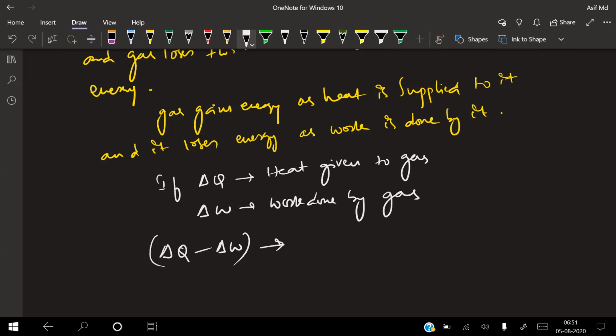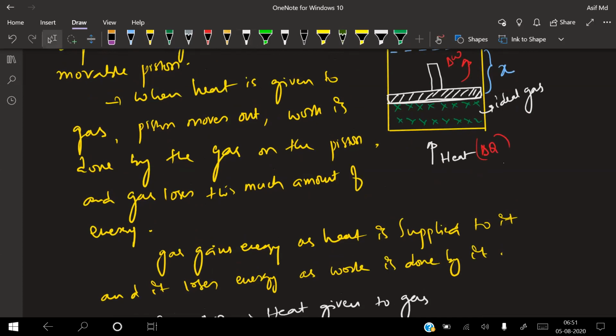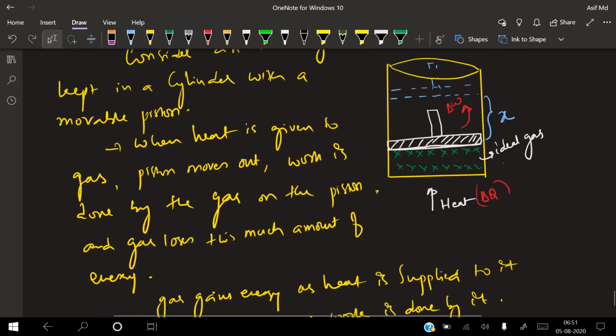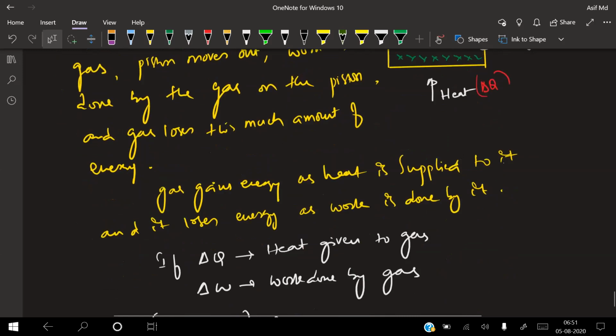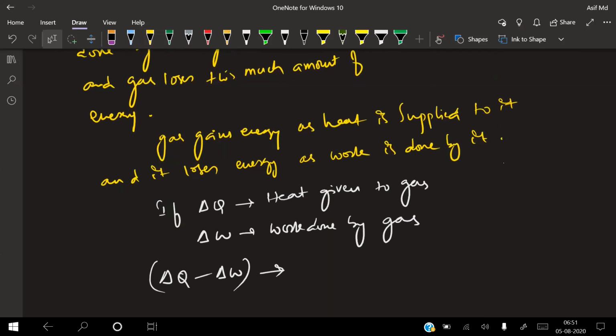That is what I'm doing right now. Delta Q is given, delta W is gone as the work done by the gas. Now delta Q minus delta W will give me what? Increase in total energy of the gas. Because in the beginning, the gas had no energy. It was idle, it was calm. When you heated it, the gas started moving up and it exerted pressure, and during exerting of pressure, it lost an amount of energy. So the remaining is energy gained by the gas or lost by the gas? It's energy gain only, sir.